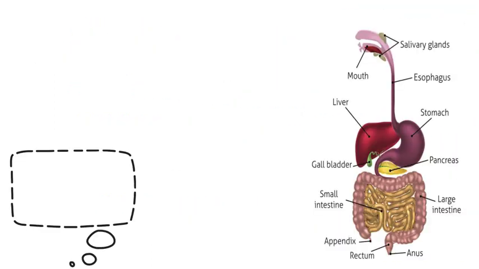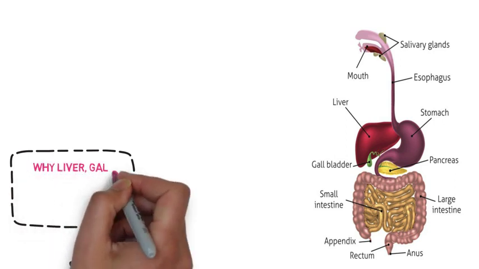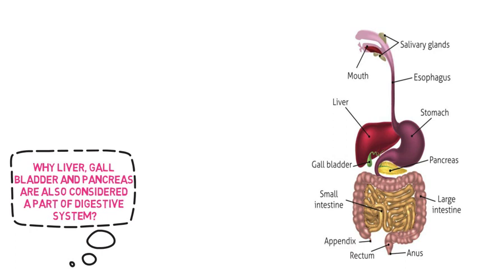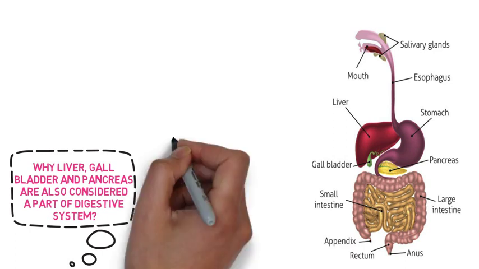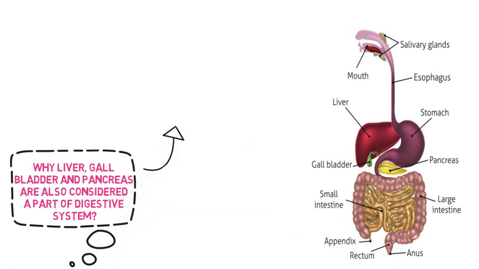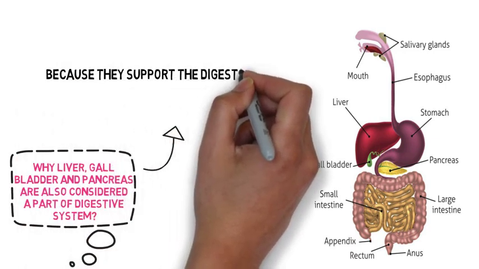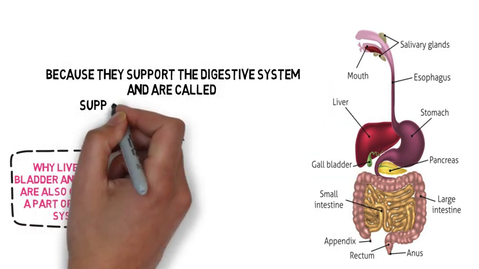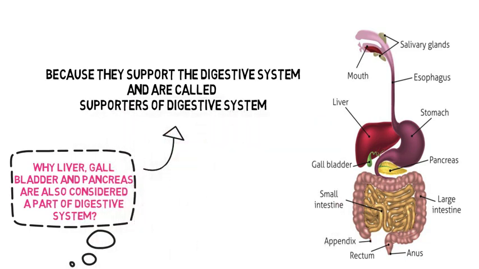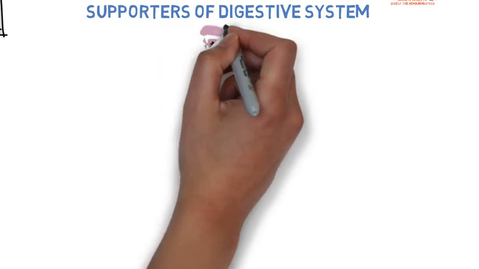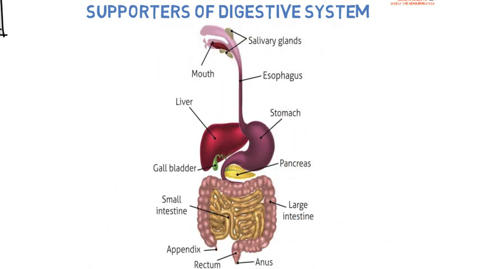The question arises why the gallbladder, liver and pancreas are considered as part of the digestive system. Gallbladder, liver and pancreas are considered as part of the digestive system because they support the digestive system and are called supporters of the digestive system. Let's understand the function of these supporting glands in detail.